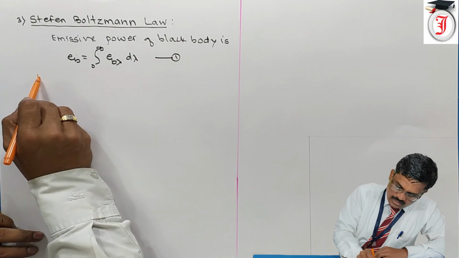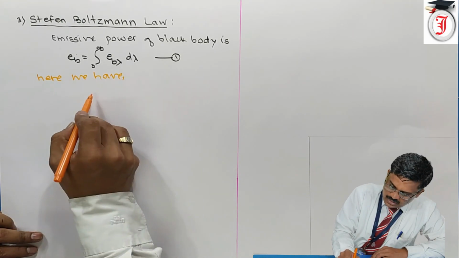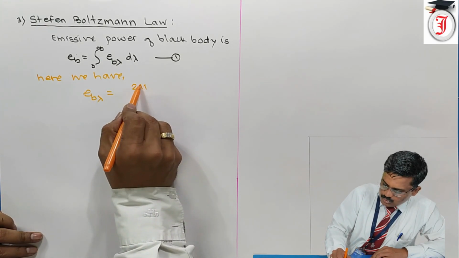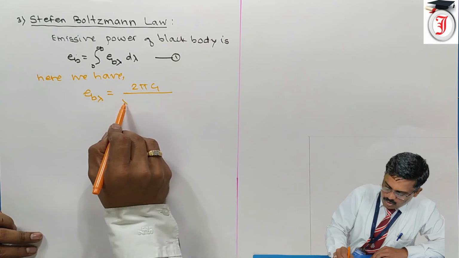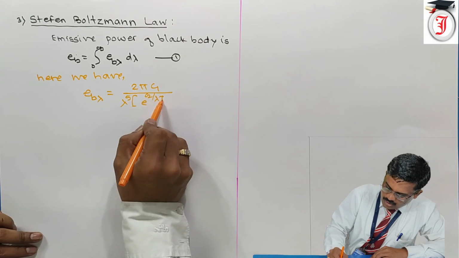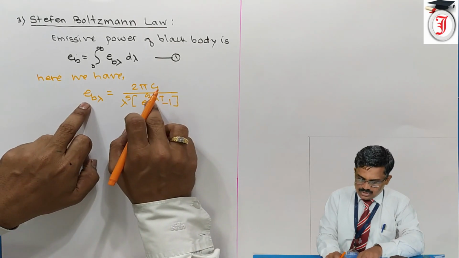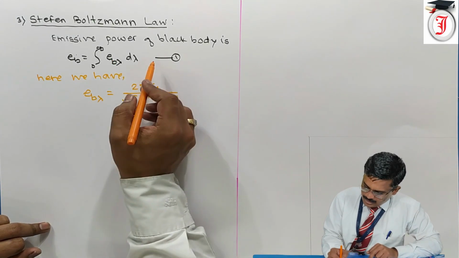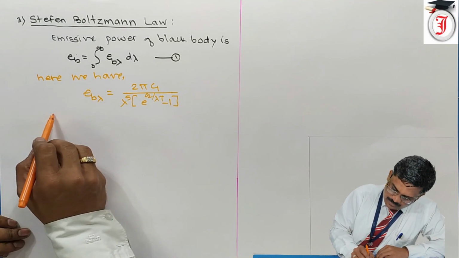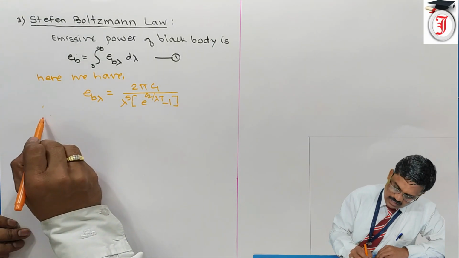So here we know that by Planck's law, EB lambda is equal to 2 pi C1 upon lambda raised to 5 into bracket e raised to C2 upon lambda T minus 1. Right? So this is Planck's law. So put this Planck's law in equation number 1. We get, so before putting this value of EB lambda in equation number 1,